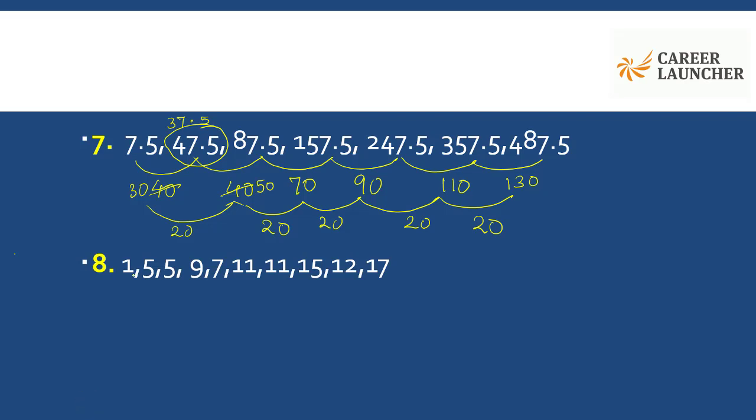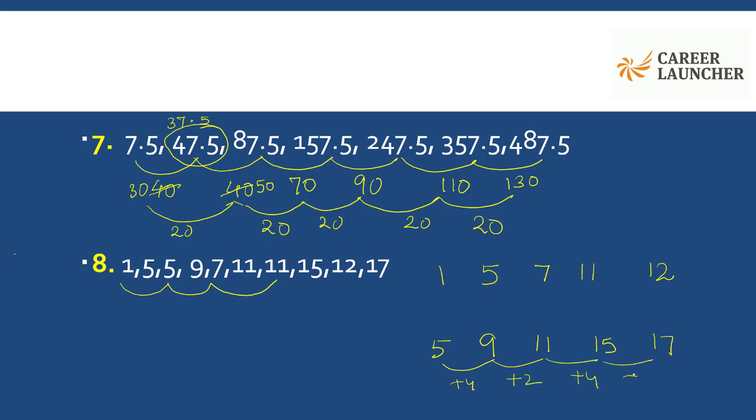By a little observation here, I see that I've got two series. First one is 1, 5, 7, 11, 12. The other one is 5, 9, 11, 15, 17. So this follows plus 4, plus 2, plus 4, plus 2. So it's behaving well. I have no problem with the series.